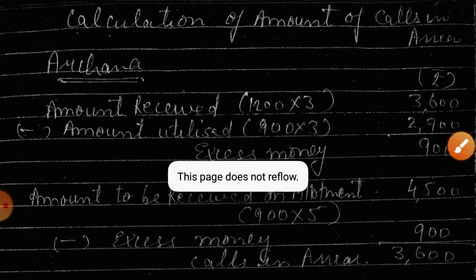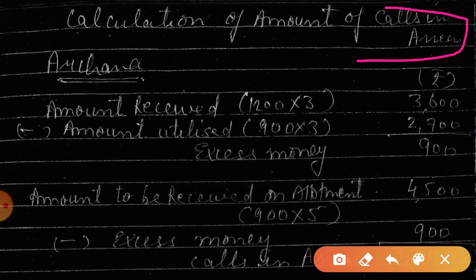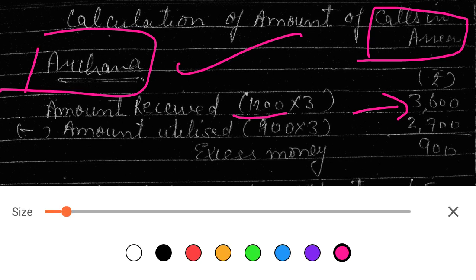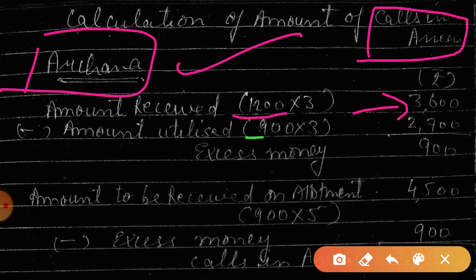Now I am calculating the calls in arrear amount of Archana. Initially she applied for 1200 shares, so according to that she paid the money 3600, but the company gave only how many shares? 900 shares. So this much amount was used at the time of application, so the remaining 900 is excess money.